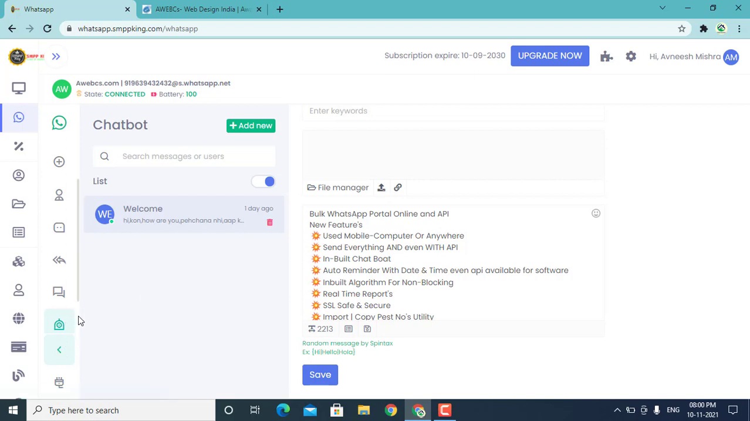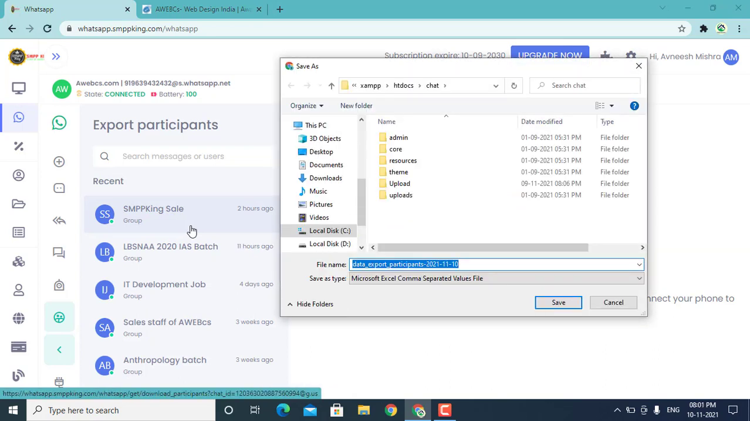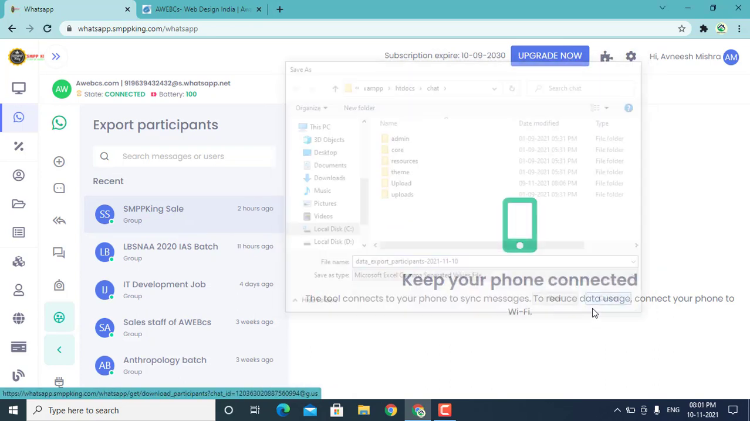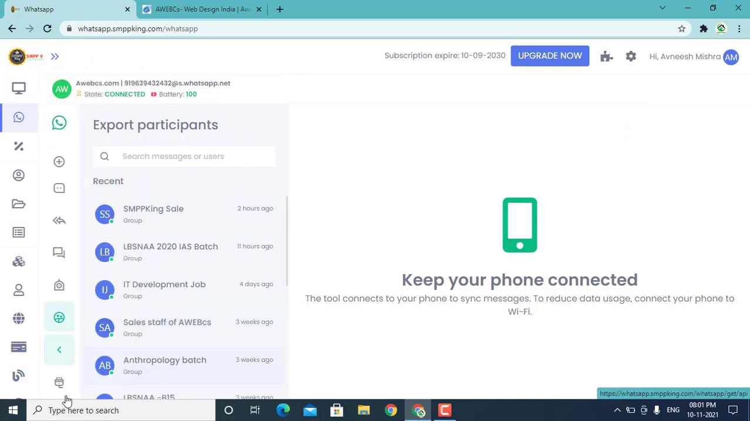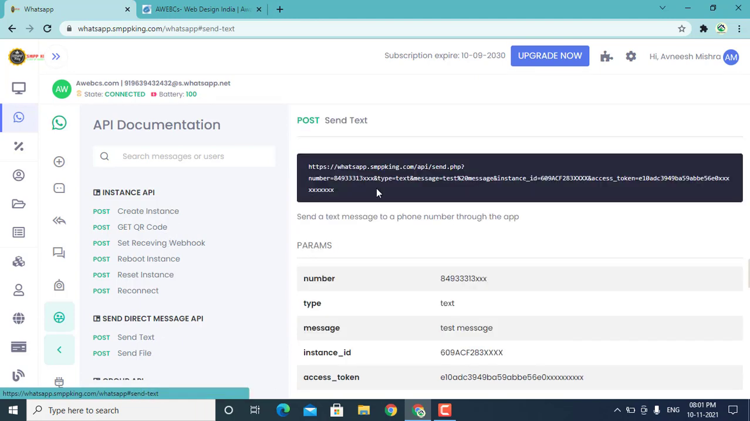and you can export the numbers. If you are available in any group, you can export the numbers in an Excel file. These are the exported numbers. And we also have an API. For example, if you want to create an instance or a QR code, you can use it with the API. You can integrate your WhatsApp with any kind of software by using the API.